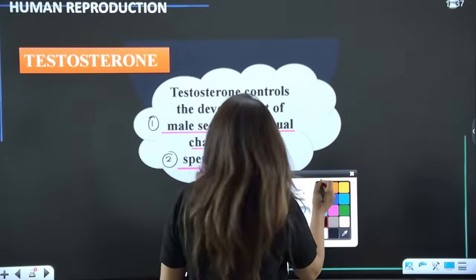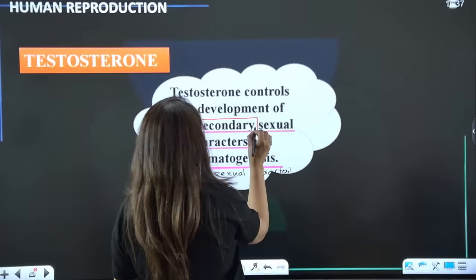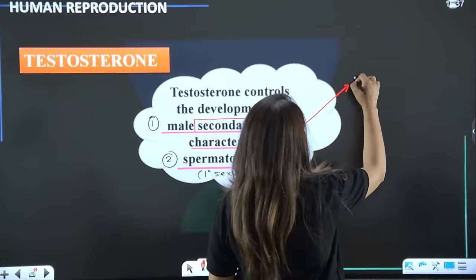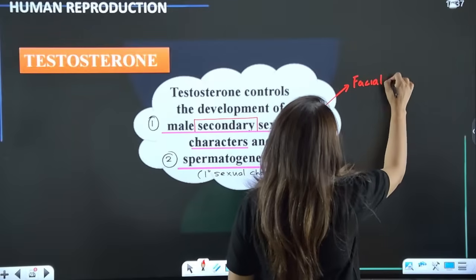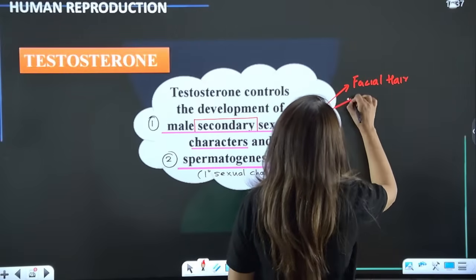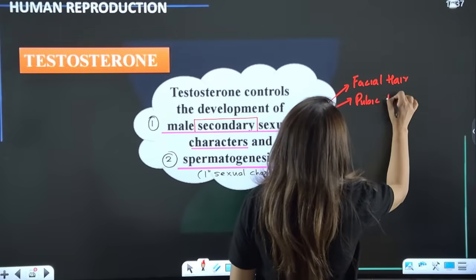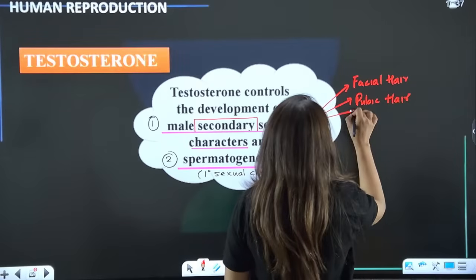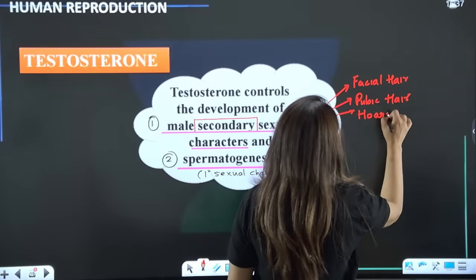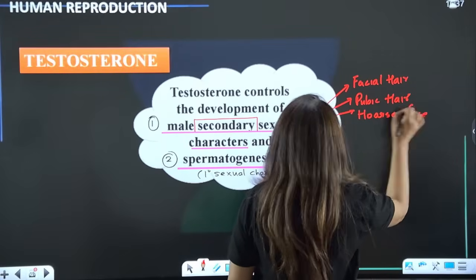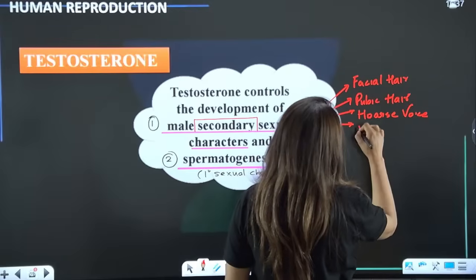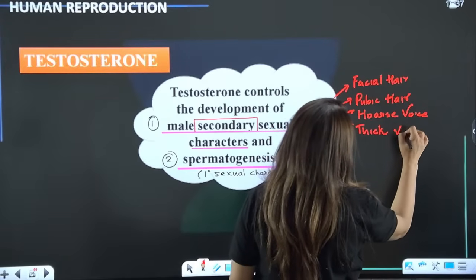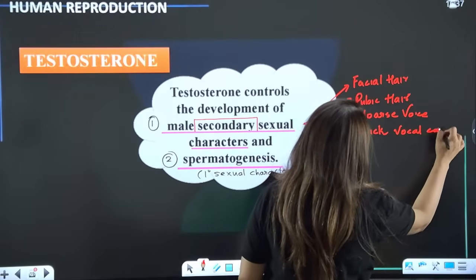While what are these secondary sexual characters? Secondary sexual characters means facial hair growth, pubic hair, right? Then hoarse voice changes, vocal cords become thicker, right?